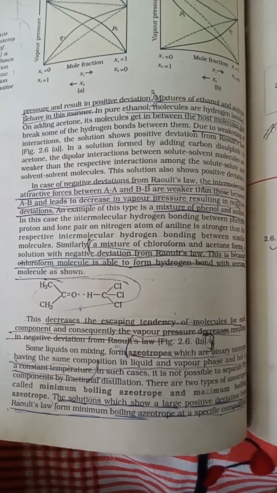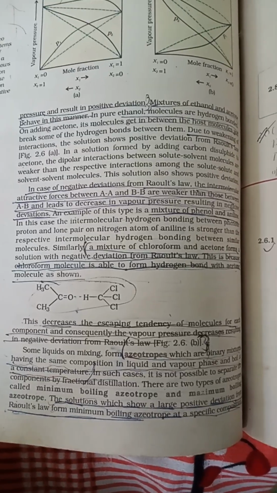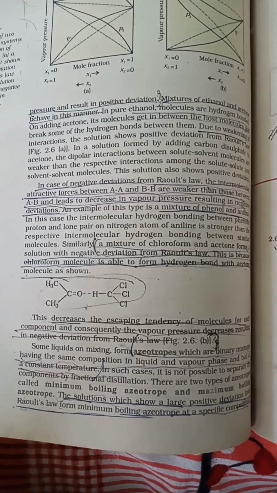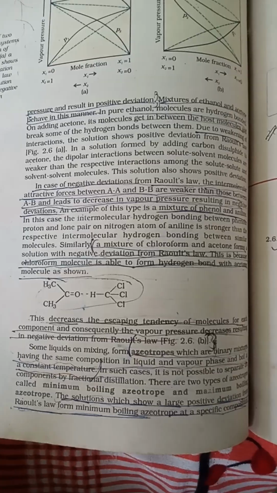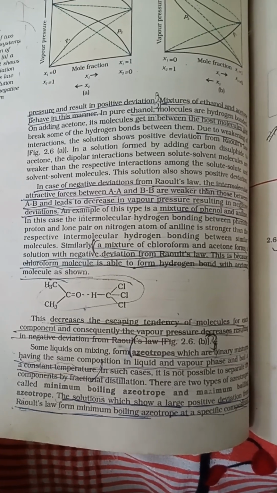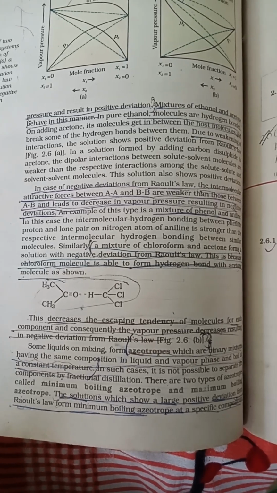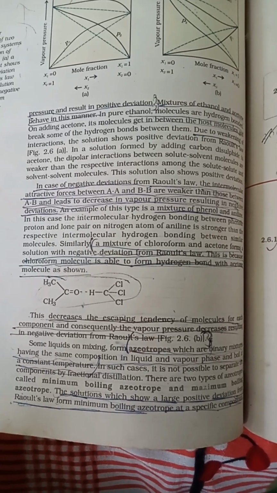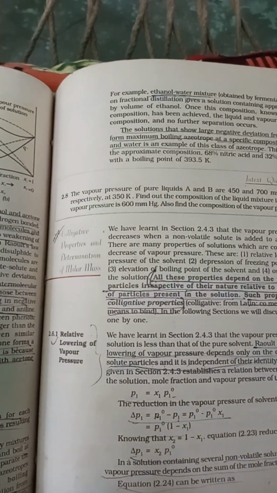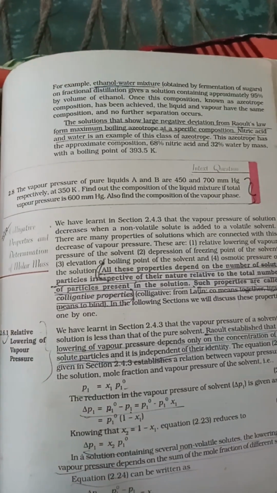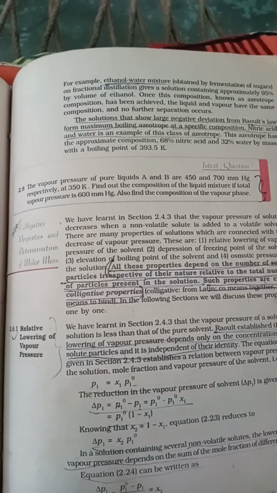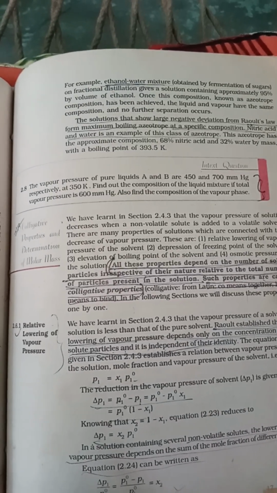Azeotropes are binary mixtures having the same composition in liquid and vapor phase and boiling at a constant temperature. There are two types of azeotrope: minimum boiling azeotrope and maximum boiling azeotrope. A solution that shows large positive deviation from Raoult's law forms a minimum boiling azeotrope at a specific composition. For example, a solution with large negative deviation from Raoult's law forms a maximum boiling azeotrope at a specific composition.